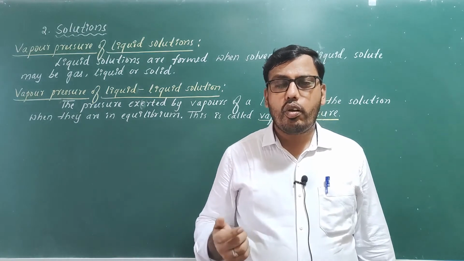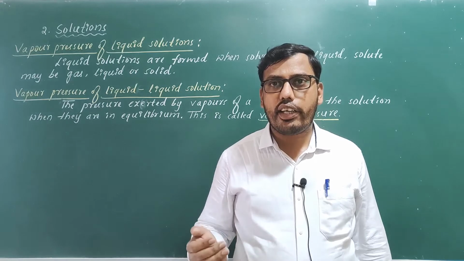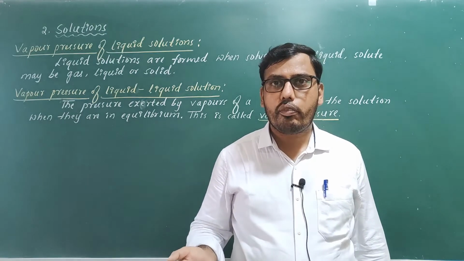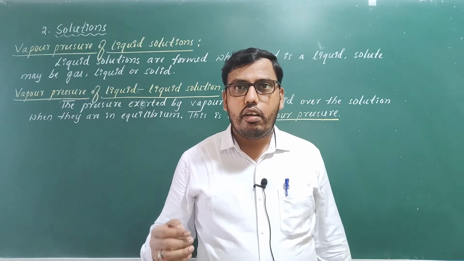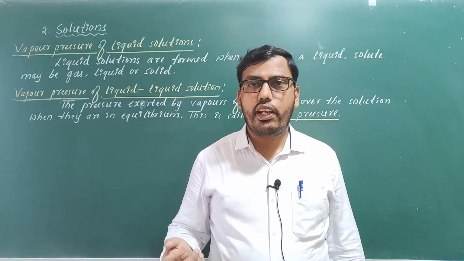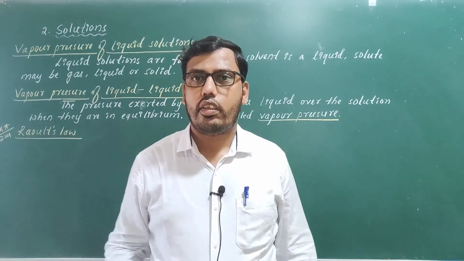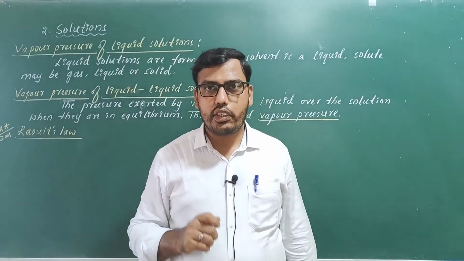So for such volatile liquids we can define their vapor pressure, and it will be related to the mole fraction of the component. Now we shall discuss what this Raoult's law is.